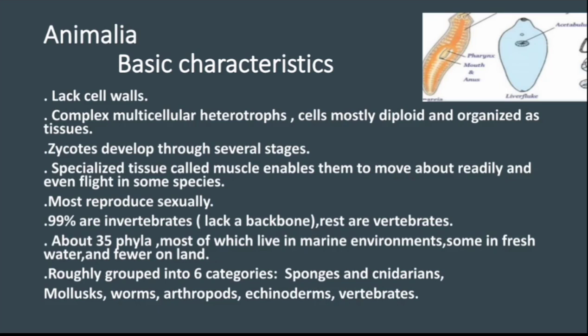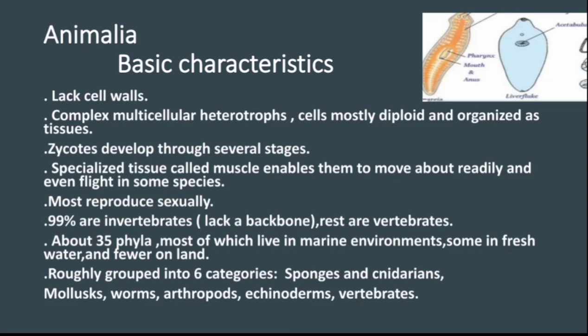Animalia, basic characteristics. It lacks cell walls. Zygotes develop through several stages. Specialized tissue called muscle enables them to move about readily and even fly in some species. It reproduces asexually, but mostly it reproduces sexually. 99% are invertebrates, the rest are vertebrates. Invertebrates lack a backbone.